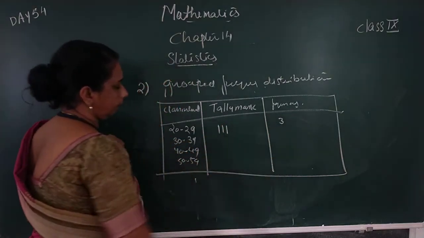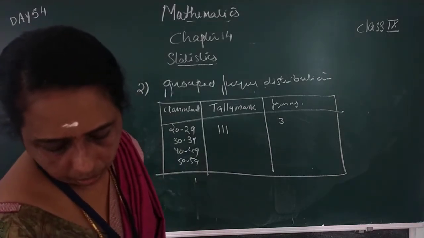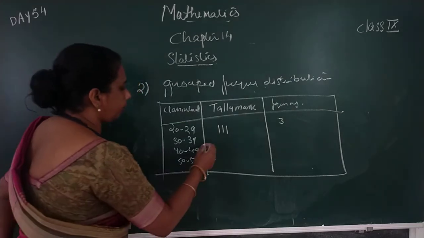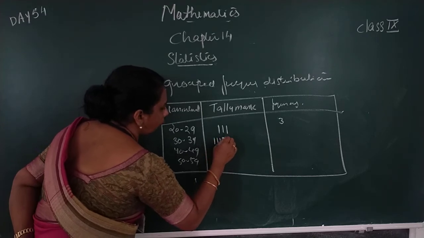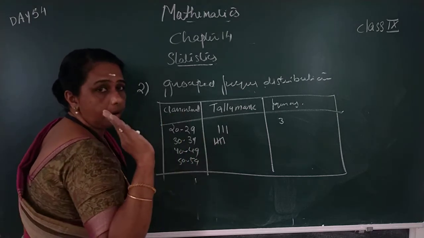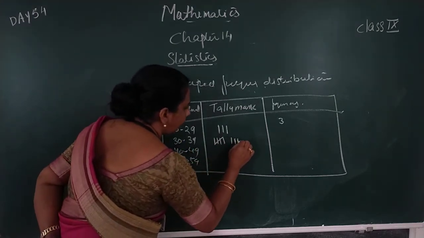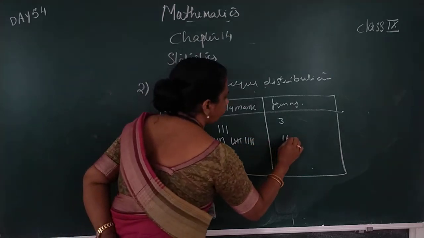Frequency. Then 30 to 39, how many numbers are there? 1, 2, 3, 4. 14 numbers are there. How can you represent the tally mark? 1, 2, 3, 4, 5. Then you have to put a cross line. This one bundle represents 5 observations. 10, 3, 4. That is 14.